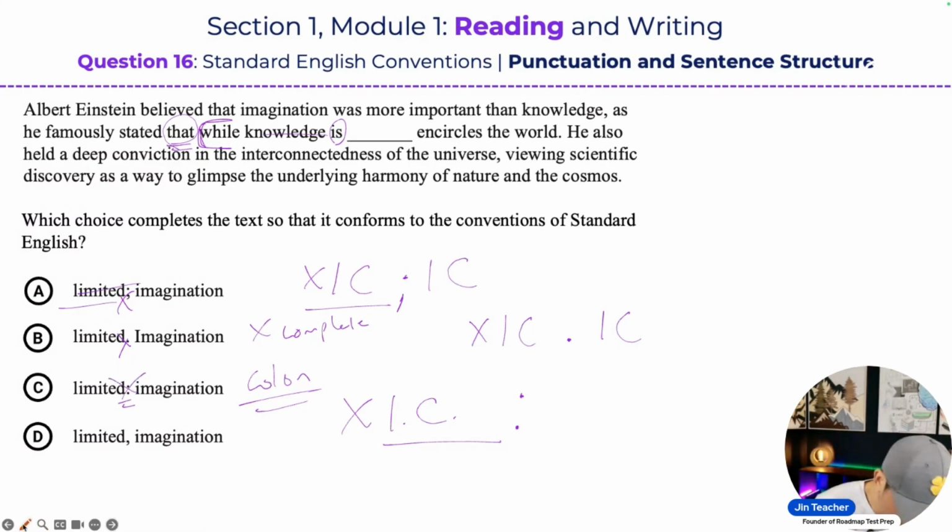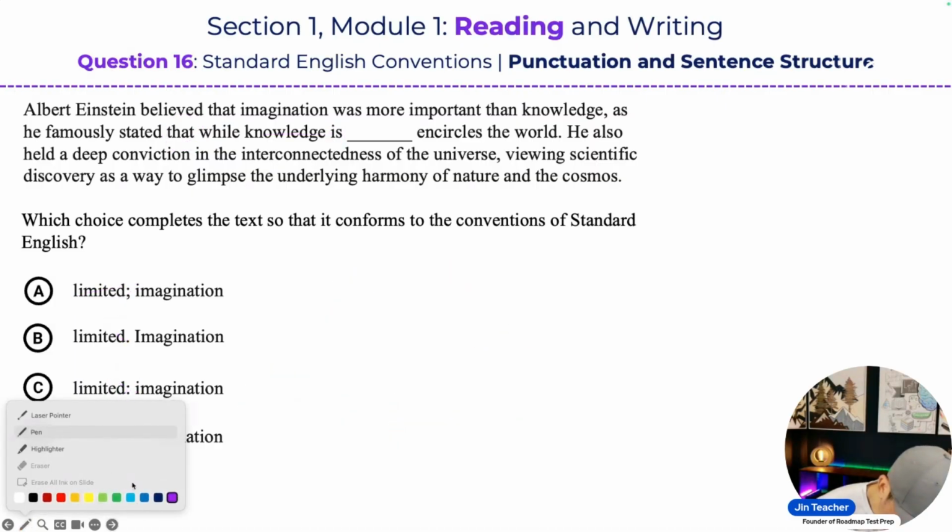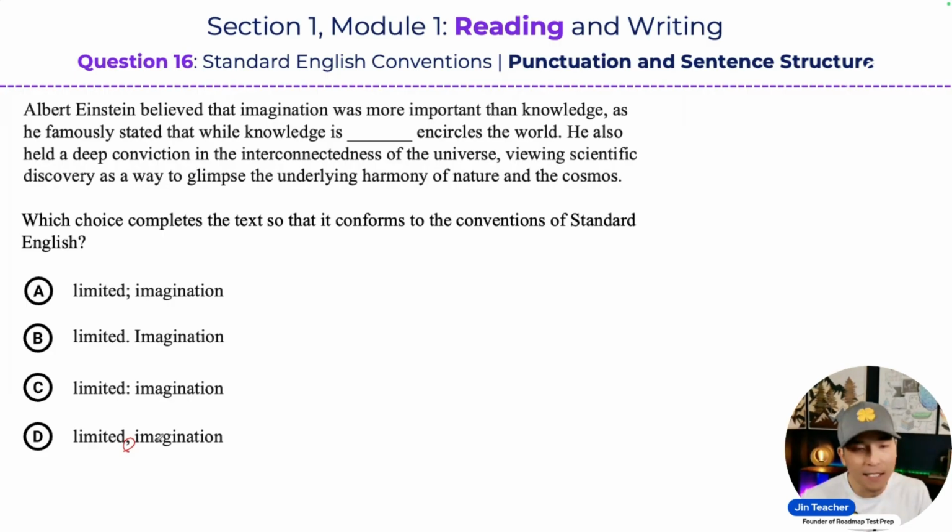Now look at what answer choice D does. D does something pretty cool. Answer choice D will use a comma. Now, what is the purpose of this comma? Well, one of the comma rules that you must know, it's a very simple one, but it does appear very often on the SAT, is you always put a comma when a dependent clause comes before an independent clause.